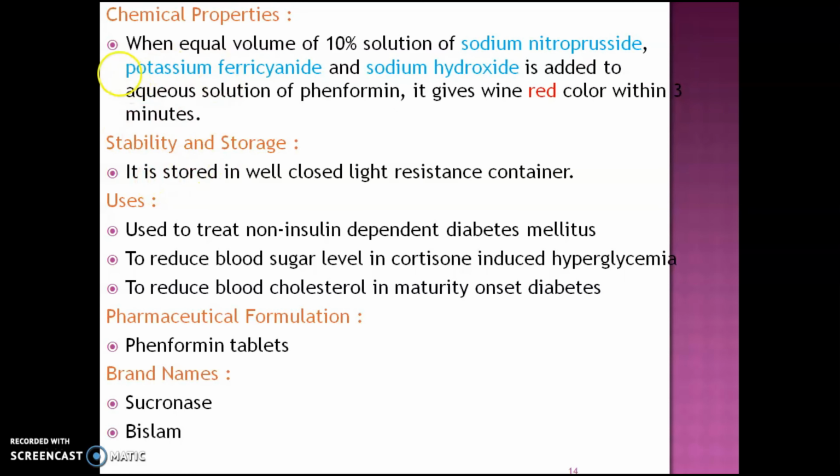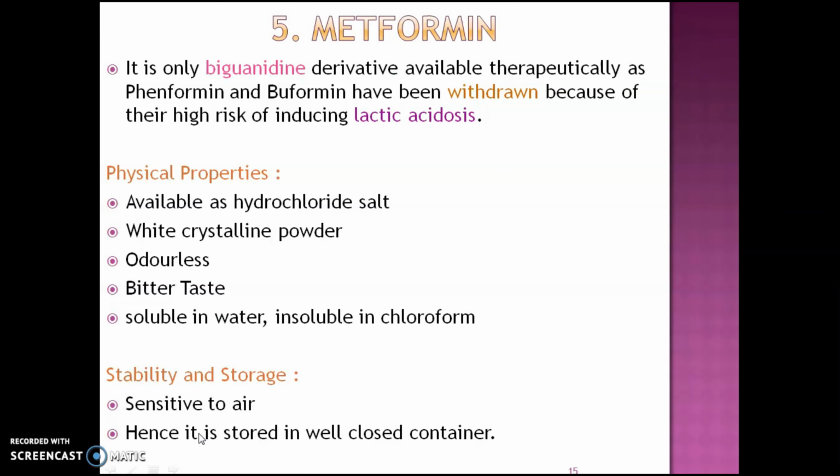Phenformin is used to treat non-insulin dependent diabetes mellitus, also to reduce blood sugar level in cortisone induced hyperglycemia, and also to reduce blood cholesterol in maturity onset diabetes mellitus. Phenformin is available in the market as a tablet under the brand names Sucronaz and Bislam.